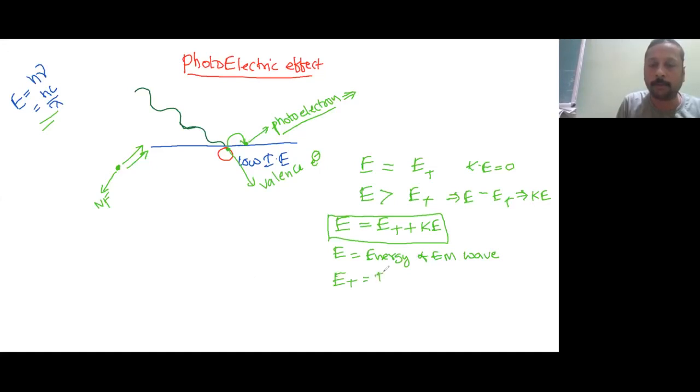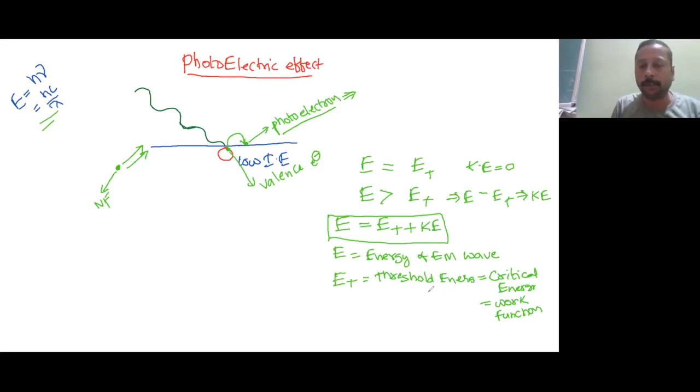So threshold energy is sometimes also called critical energy. Otherwise, it is also called work function. So don't get confused with these words. All are the same. Let it be work function, let it be critical energy, let it be threshold energy. All are the same, but the context of usage is different. Work function is used when energy is in terms of electron volts.